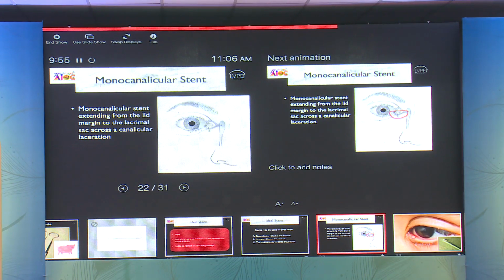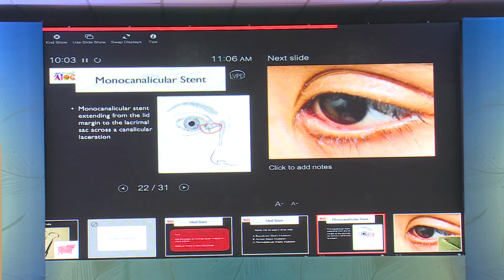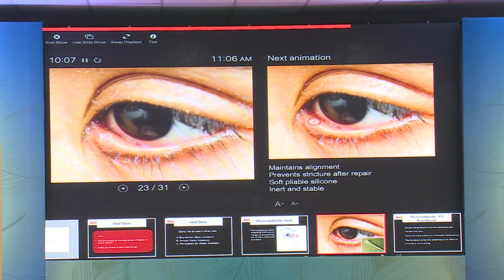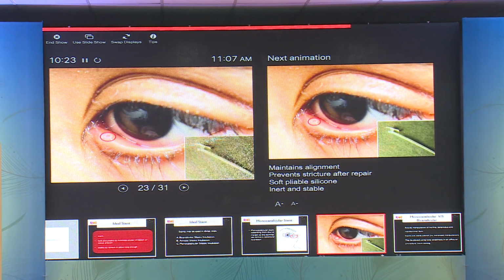A monocanalicular stent extends from the eyelid margin to the sac across a canalicular laceration. It extends into the sac, and you would have to trim it to a suitable length to fix it in place. Otherwise, it will just coil inside the sac. This is the collar button of the mini Monoka, which fits at the punctum. It is 2 millimeters, and if there's a larger or dilated punctum, you also have a larger button of 4 millimeters.